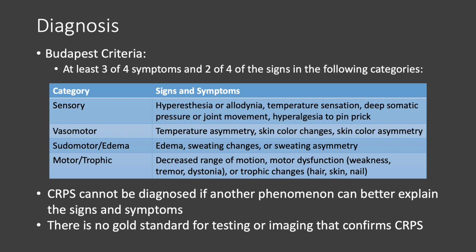The diagnosis of CRPS is indicated with Budapest criteria. Budapest criteria requires that the patient has at least 3 of the 4 symptoms and 2 of the 4 signs in the following categories: sensory, vasomotor, pseudomotor/edema, and motor/trophic. The patient must also experience pain that is continuous and disproportionate to their original injury. CRPS cannot be diagnosed if another phenomenon can better explain the signs and symptoms. And again, there is no gold standard for testing or imaging that confirms CRPS.